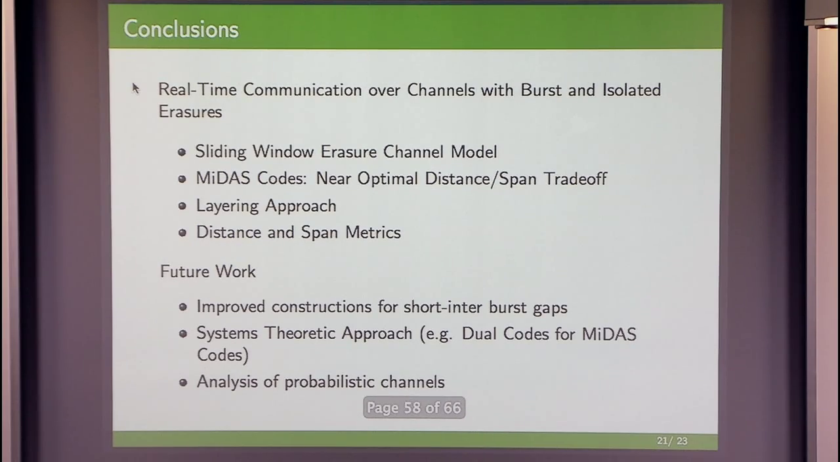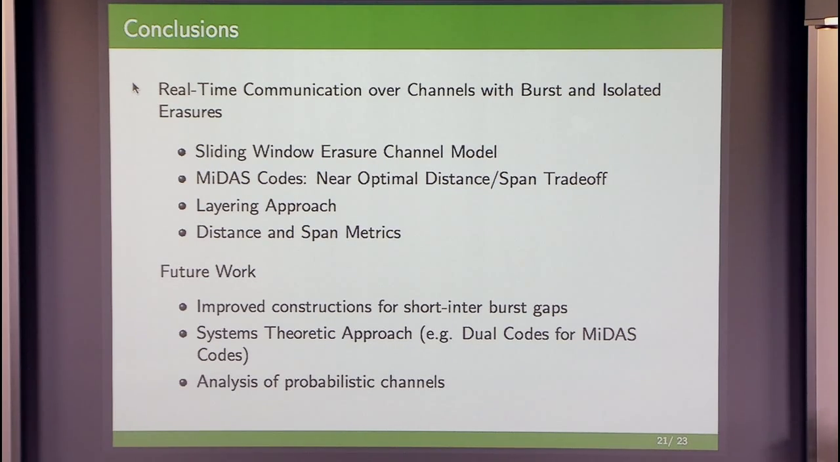So that pretty much concludes my talk. I discussed the problem of real-time communications over channels with bursts and isolated erasures. We introduced a new class of codes called MIDAS codes that are based on a layered coding approach and achieve an optimal trade-off between column distance and column span, or a near optimal trade-off, I should say. In terms of future work, there are still certain channels that are quite challenging, especially when the burst gaps are small, and we are working on finding improved codes for these.